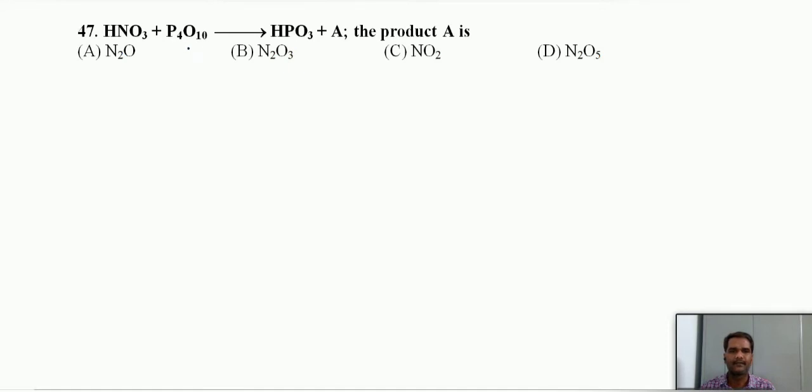HNO3 with P4O10. Just now we discussed that P4O10 is a strong dehydrating agent. It can remove the water from HNO3 and give N2O5. So it should be N2O5.